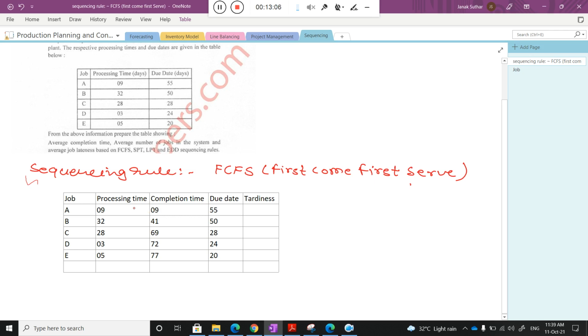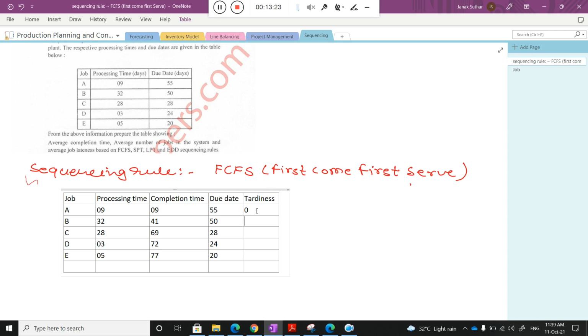If I supply before the time, it means no delay. Are you getting my point? Yes. Okay, so that's why I write 0 here. Now here it is 9. How do you identify the 9?